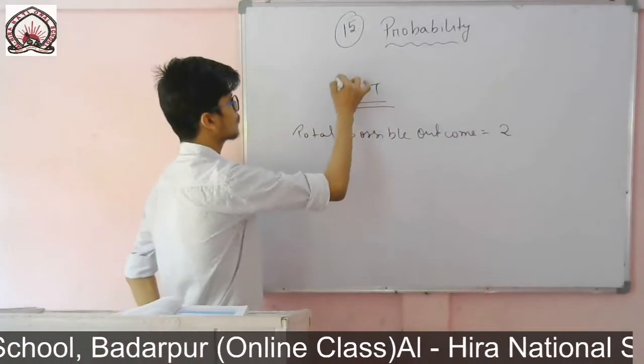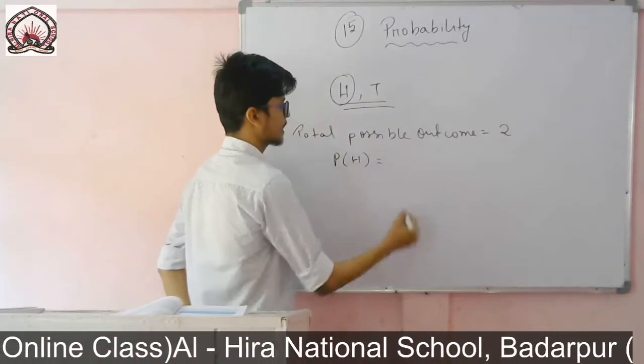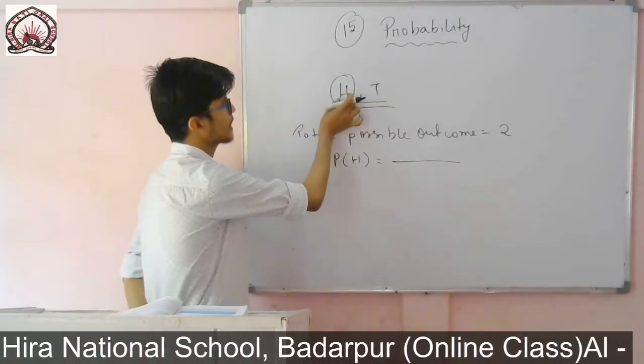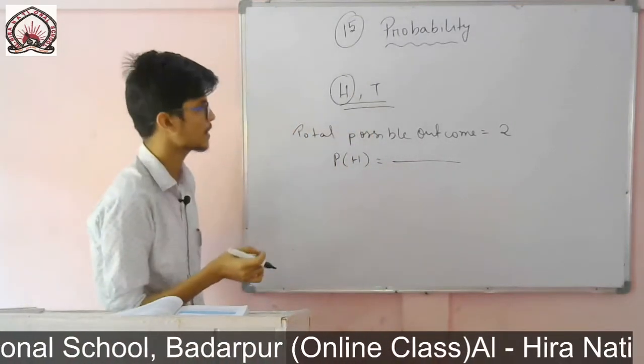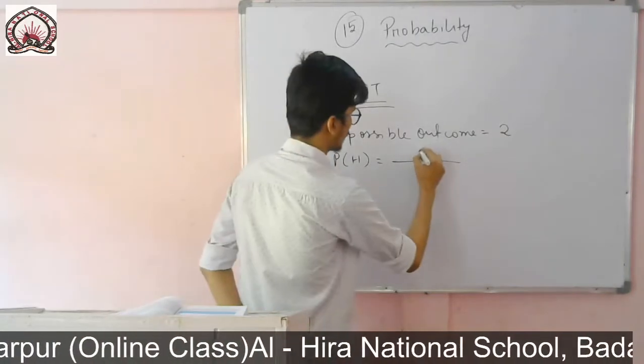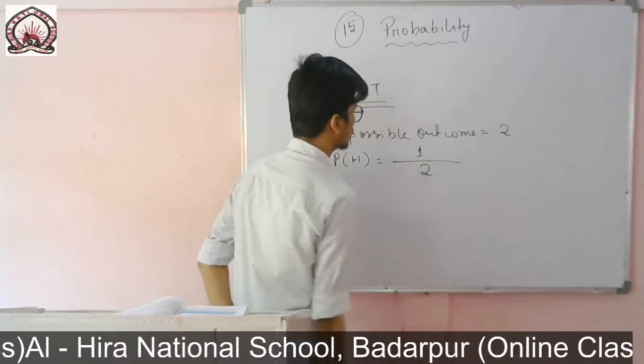Now if I ask you to find the probability of getting head, the favorable outcome is only one, head. So the favorable outcome, 1, divided by the total possible outcome.